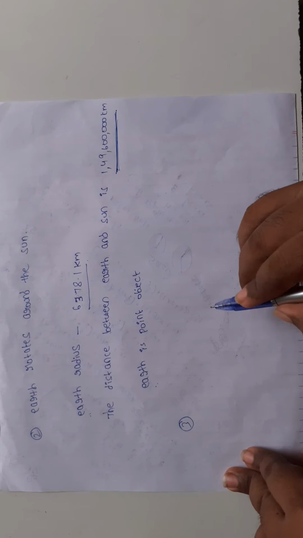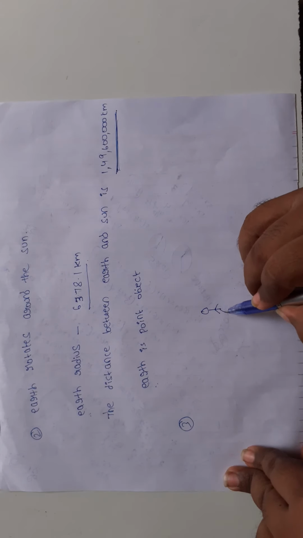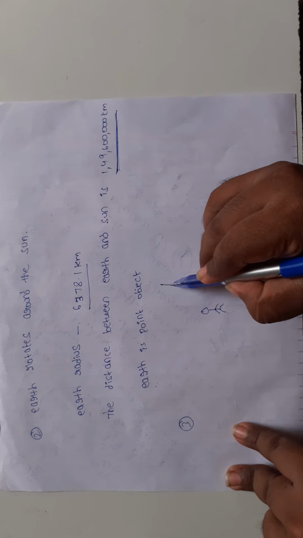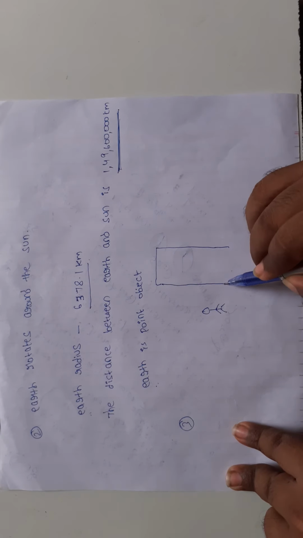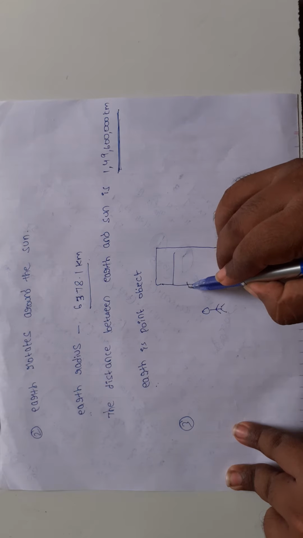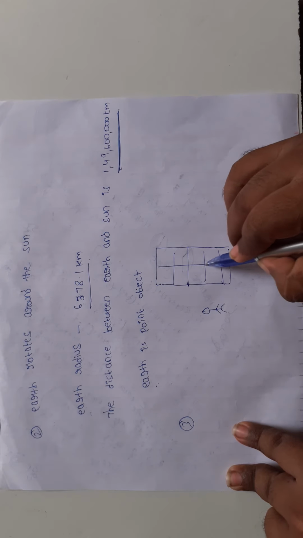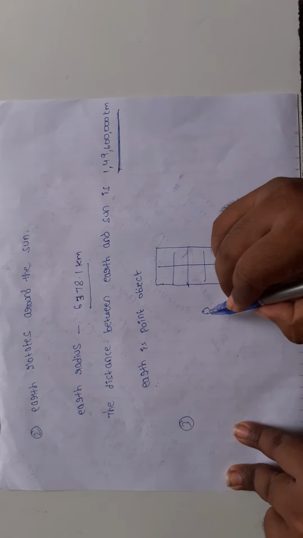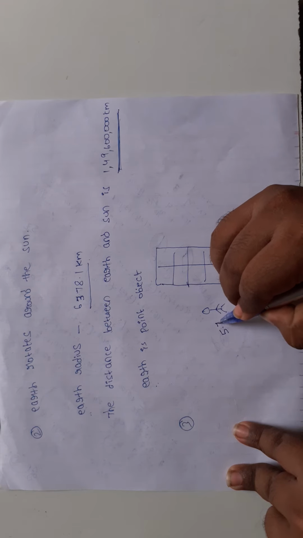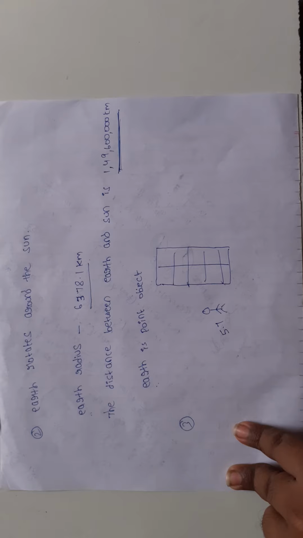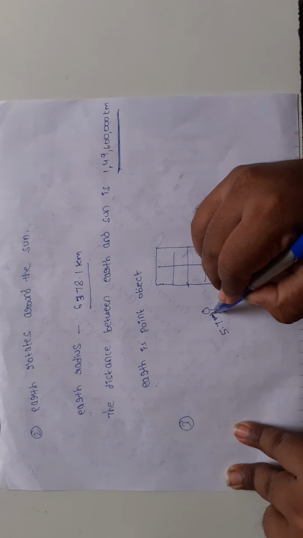Third example, one person is standing beside a large building. The height of the person is 5.7 feet.